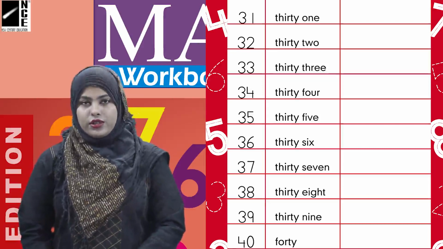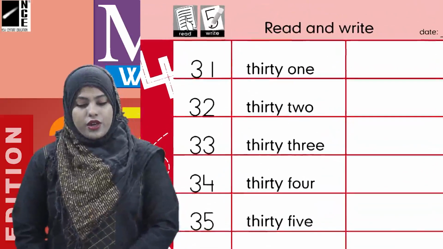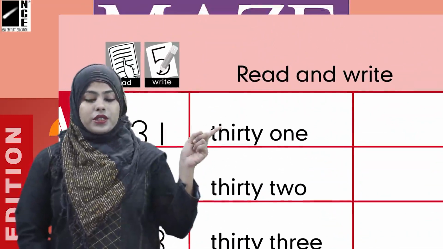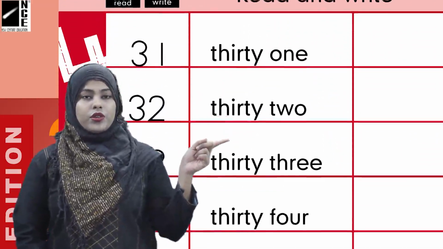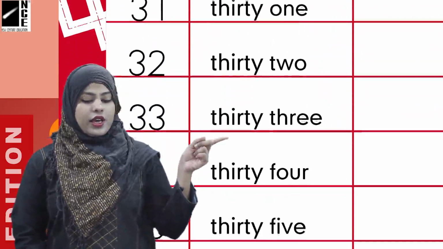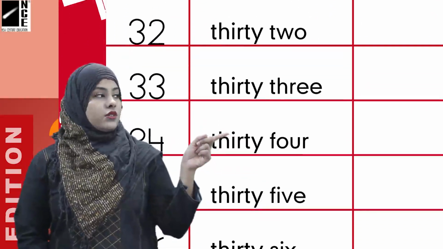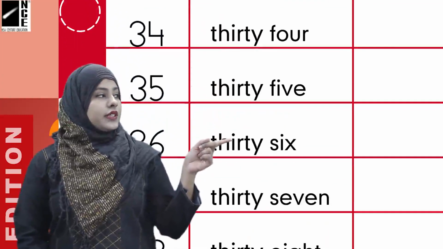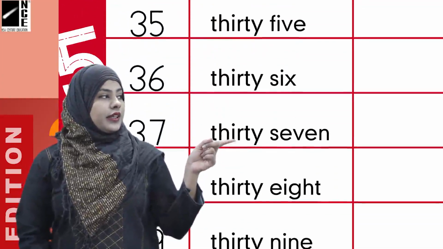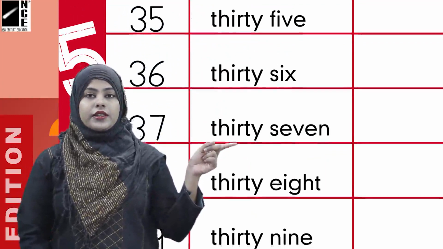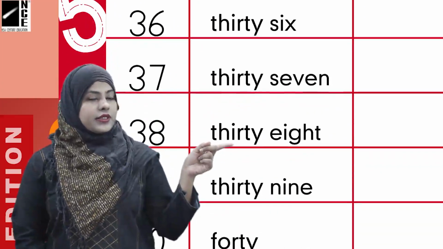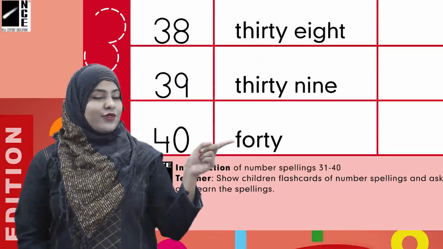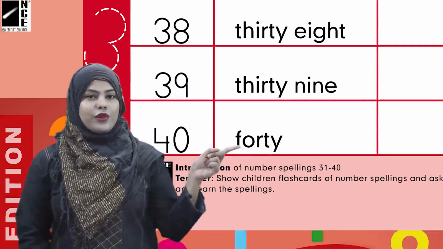But we have another new spelling too. So we are going to read the spelling. So here we have the spelling of 31, 32, 33 and the spelling of 34 is over here, 35, 36, then 37, 38, 39 and 40.